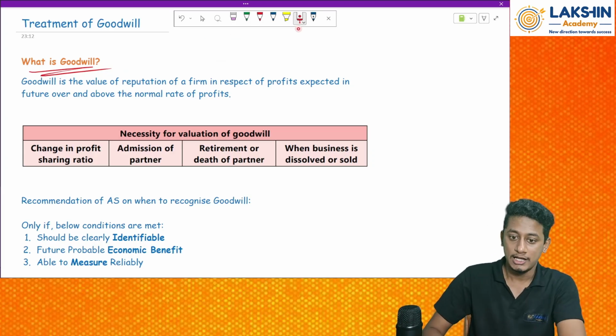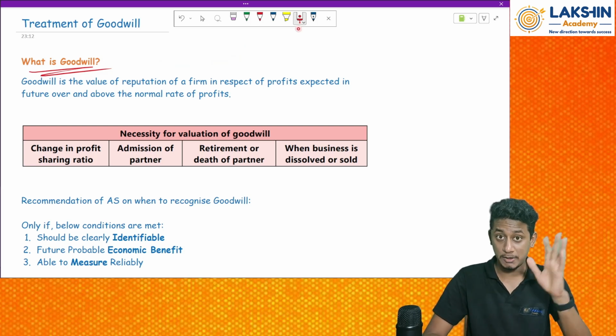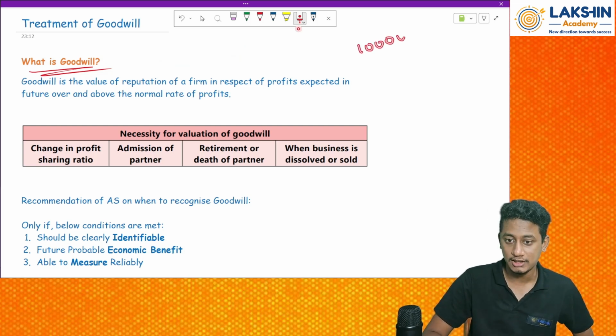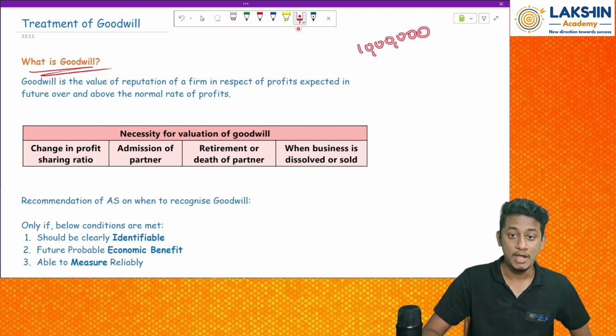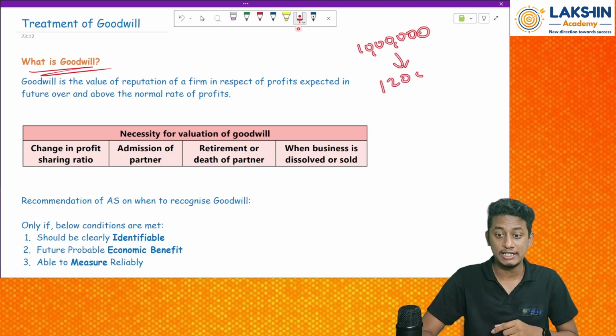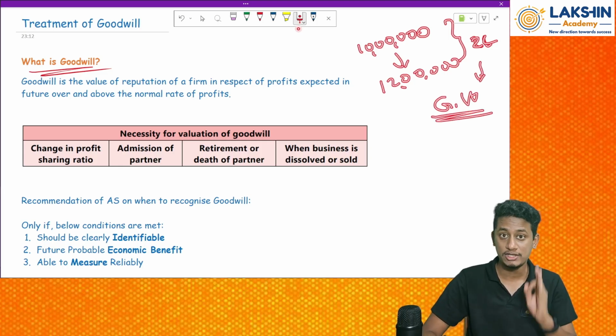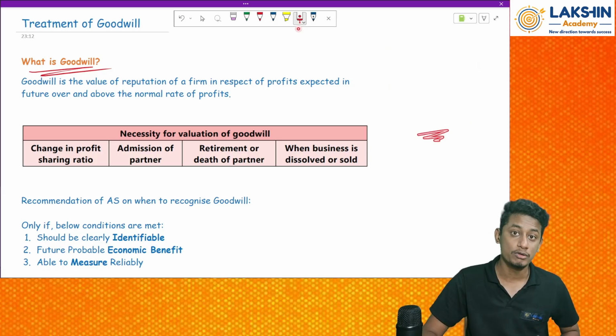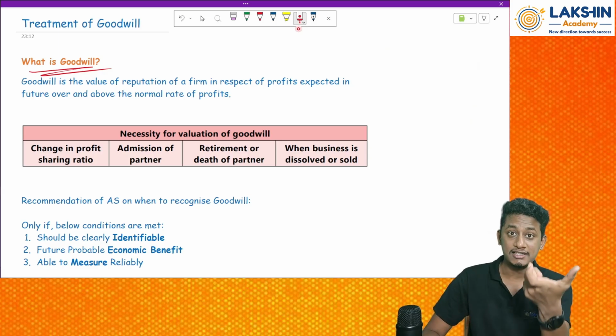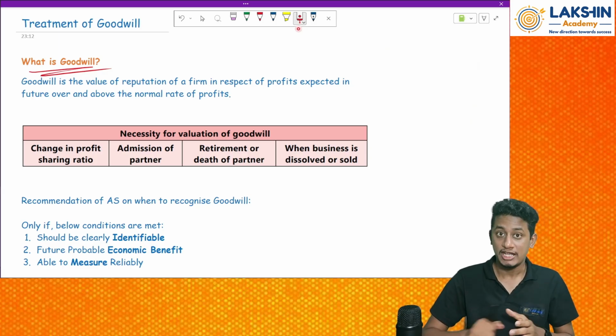Clear? Let us say the value of the total business as per my books of accounts is rupees 10 lakh. But including goodwill, it will increase to rupees 12 lakh. Why? This difference of rupees 2 lakh is goodwill. This 2 lakh rupees is what? Goodwill. Clear?